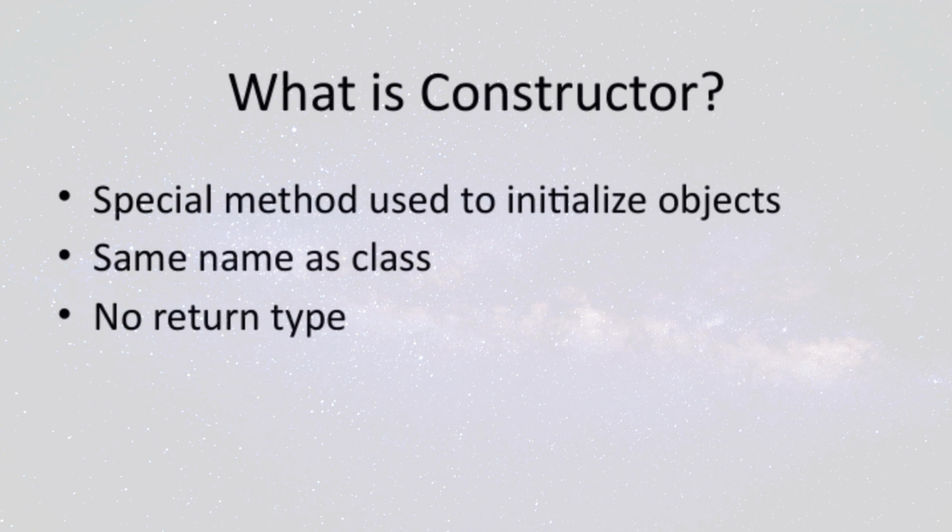This method shares the same name as the class itself, which makes it easy to identify. One key thing to remember is that this method does not have a return type, not even void. So, when you see a method with the same name as the class and no return type, you're probably looking at a constructor.